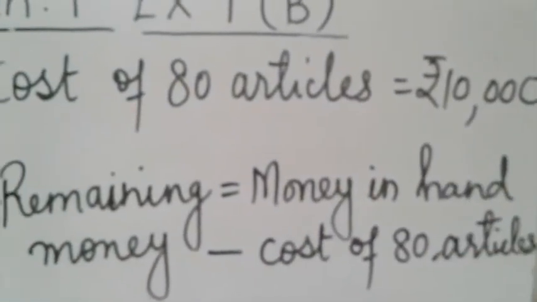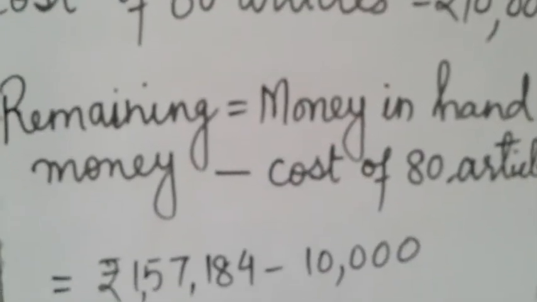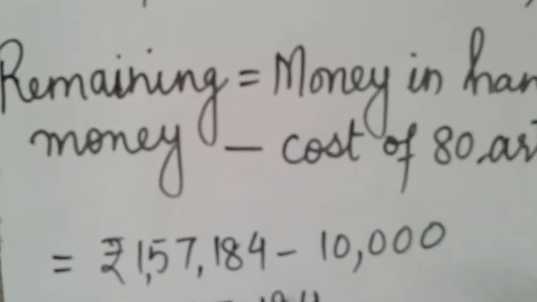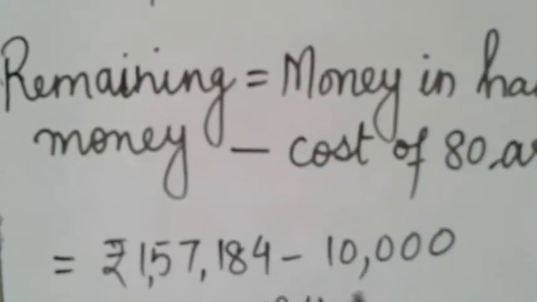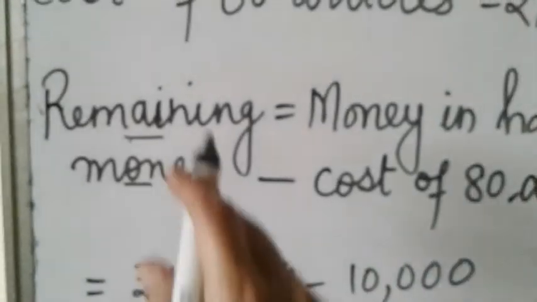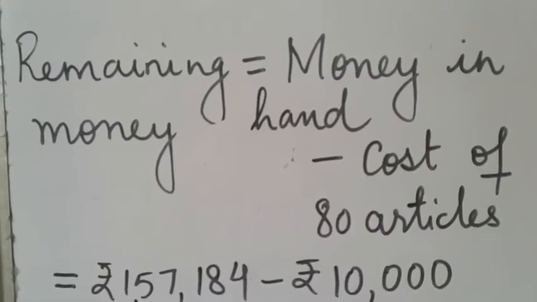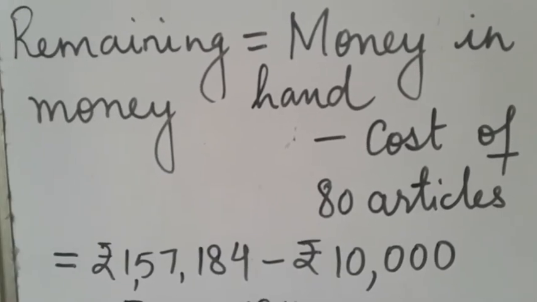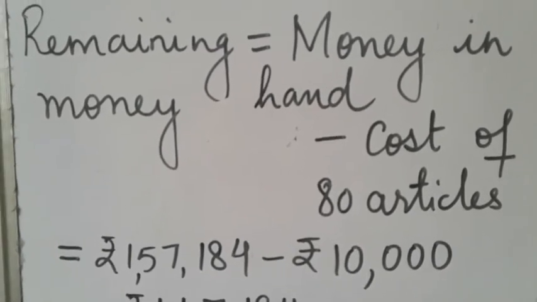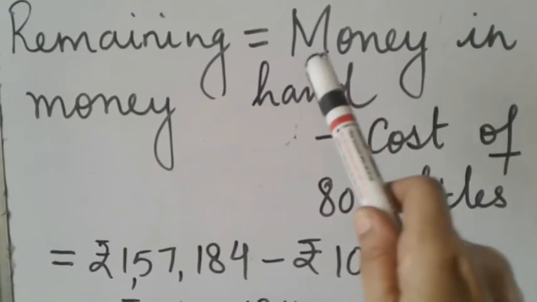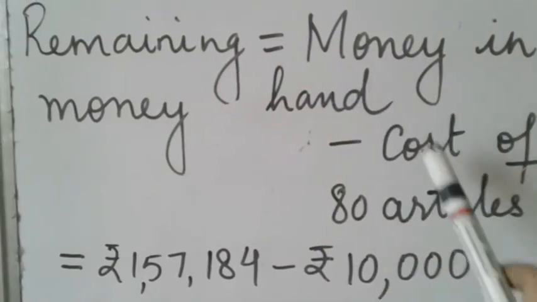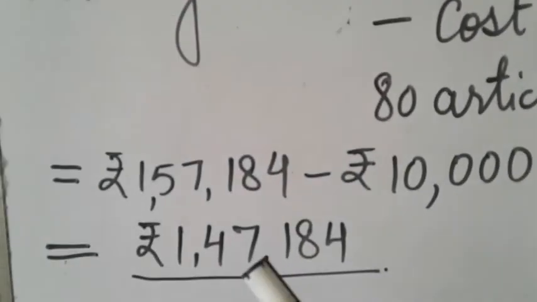Okay, but the man had some amount in his hand. What was that amount? That amount was 1,57,184, out of which he has spent 10,000 on these 80 articles. The question is, what is the remaining amount with him? So for example, when you go in the market with 10 rupees and you have spent 6 rupees, how much money will be left with you? What will be the remaining money? Remaining money will be money in hand, that is 10, minus the cost of what you have spent. So what you have spent is 6. So 10 minus 6 you will get 4, but here our amount was larger.